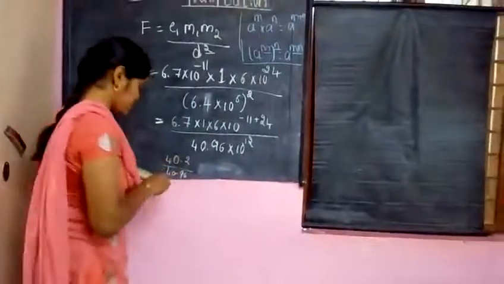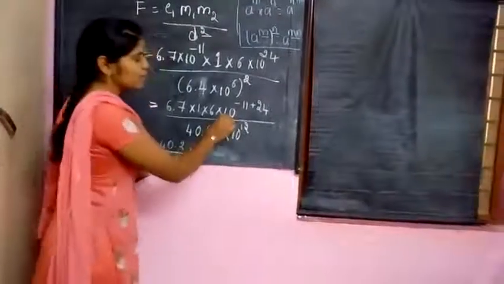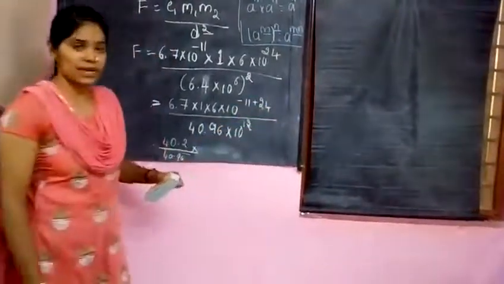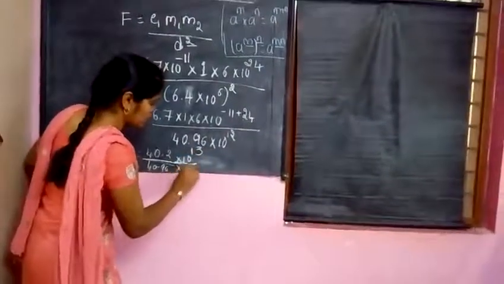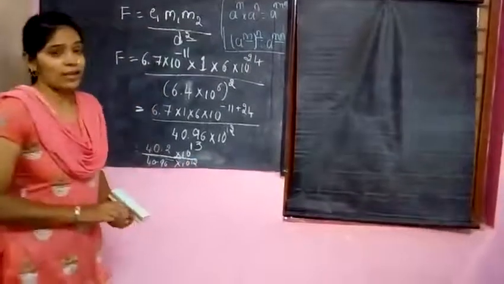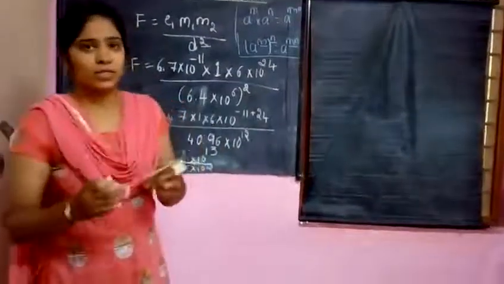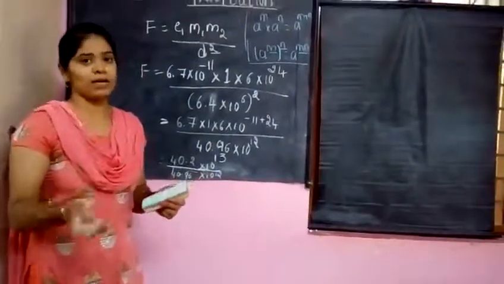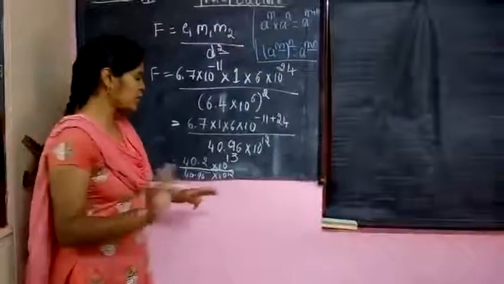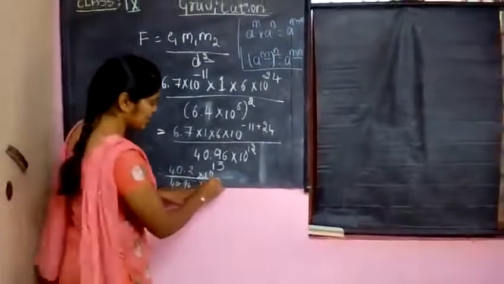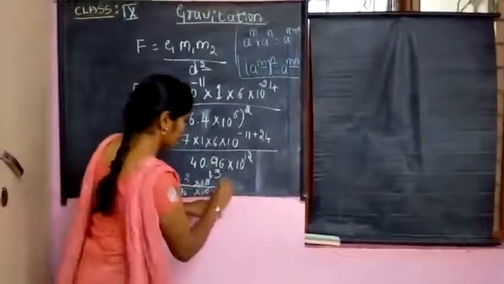Here what we are left with is 40.2 and 40.96, and here 10 raised to minus 11 plus 24, we will get 10 raised to 13, divided by 10 raised to 12. You have another formula for this: when there are the same bases being divided, their powers must be subtracted. That is, instead of that formula, you just cancel it. 10 raised to 12 and 10 raised to 13, in that, one 10 is remaining, into 10.